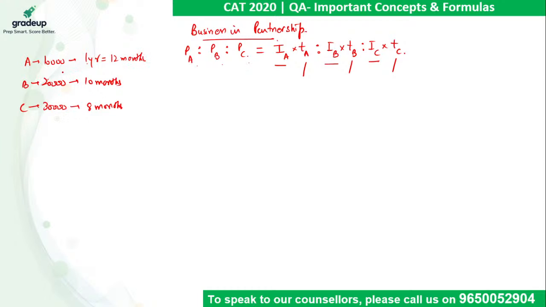Right? So when we have to solve it, it is just the product of investments and the ratio of time. The ratio among investments is 1:2:3, so it's better to use 1:2:3 instead of 10, 20, 30,000. The ratio among 12, 10 and 8 comes out to be 6:5:4. So it's better to simplify it first, so our job becomes relatively easier. Now we just need to multiply: it becomes 6, it becomes 10, and that becomes 12. Cancelling out 2, the profit sharing ratio comes out to be 3:5:6.